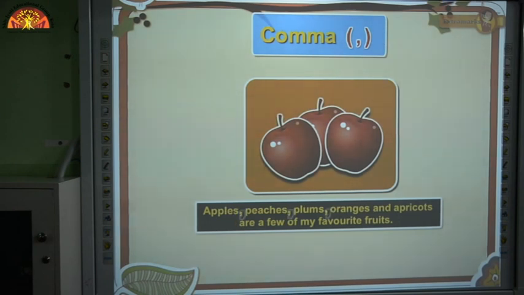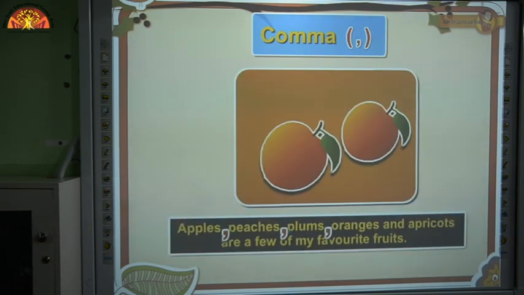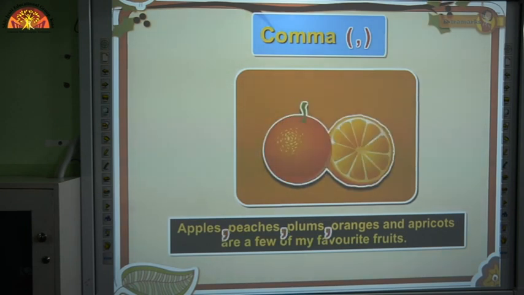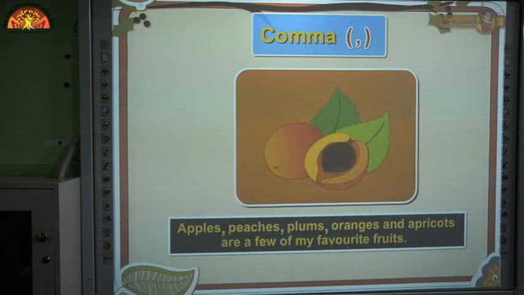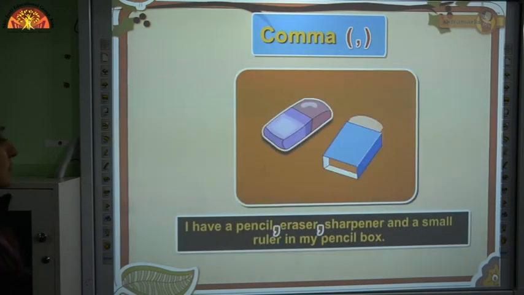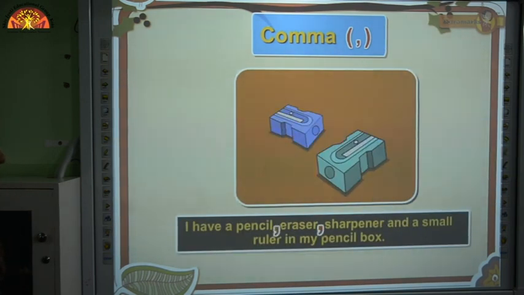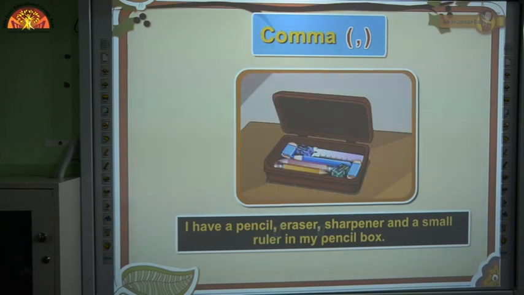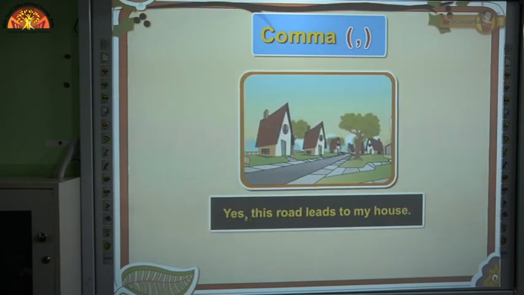The comma is used to separate a series of words in a sentence. For example, apples, peaches, plums, oranges and apricots are a few of my favorite fruits. I have a pencil, eraser, sharpener and a small ruler in my pencil box. The comma is also used to separate words like yes, no, however, so.